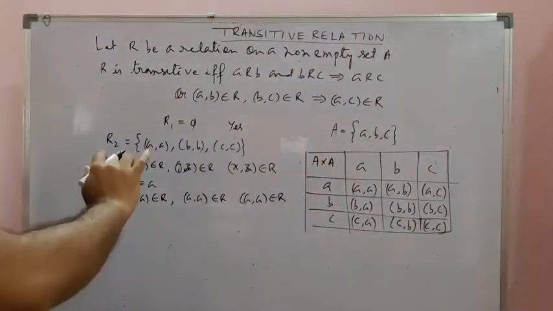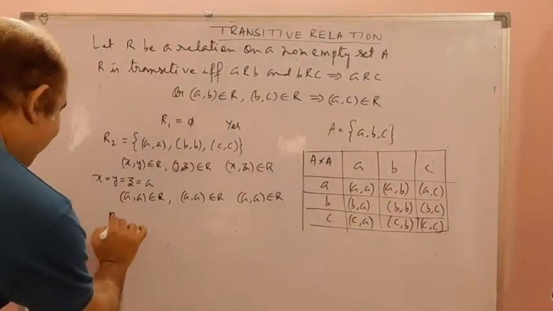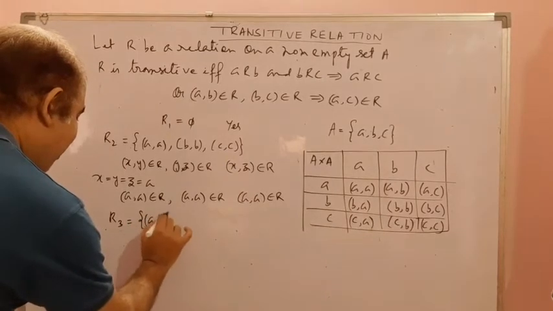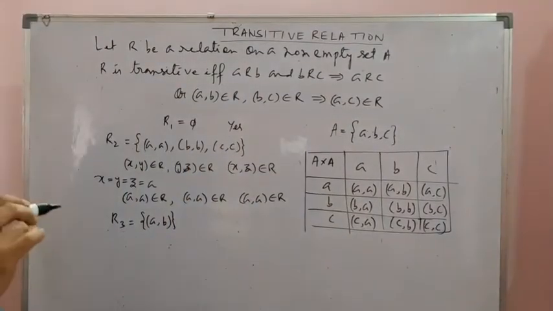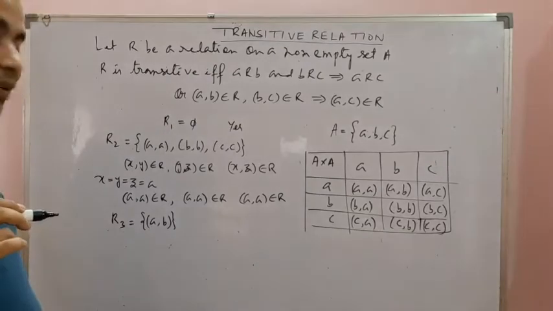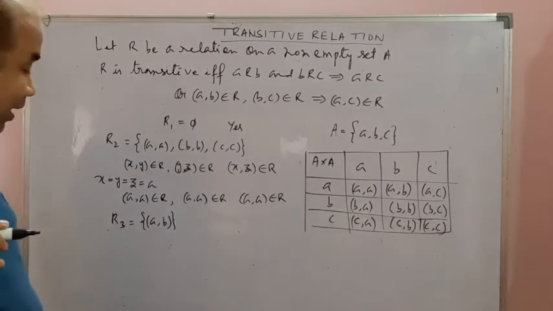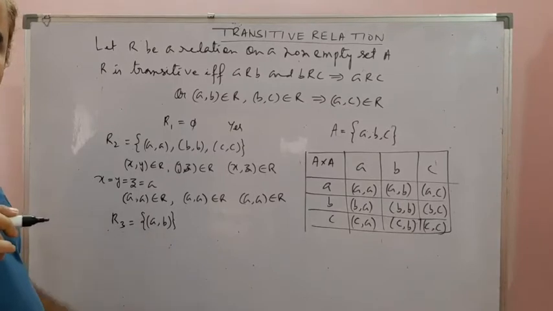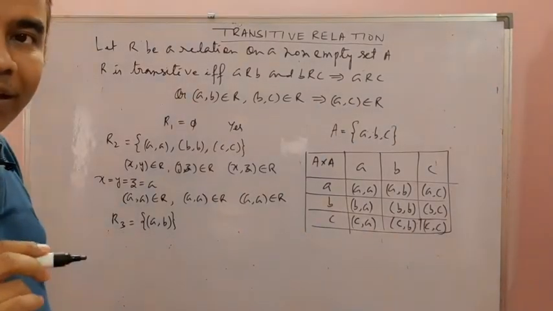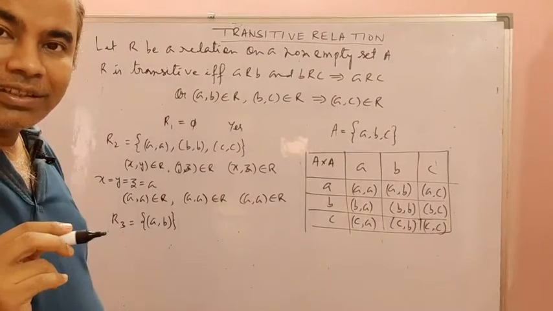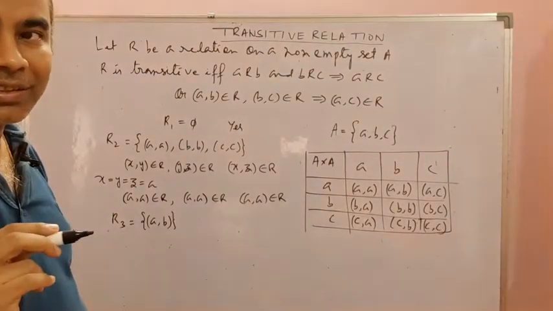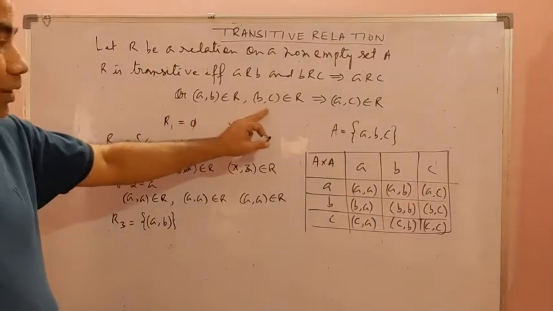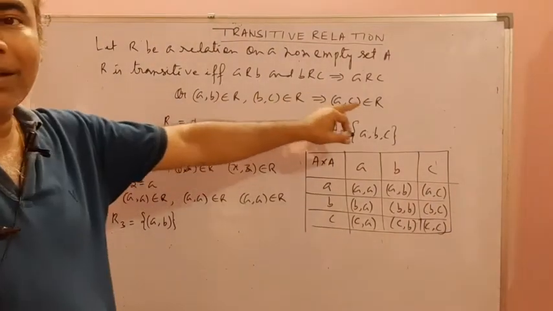Then let me consider another one, say R3. We have only one ordered pair, say (A, B), where A and B are different. It is a singleton set. Is it a transitive relation? The answer is yes. Why? Because if we have two different ordered pairs, then we need to check the third.